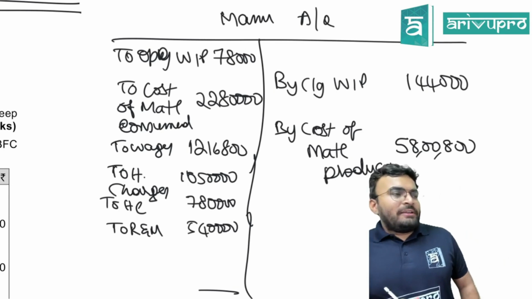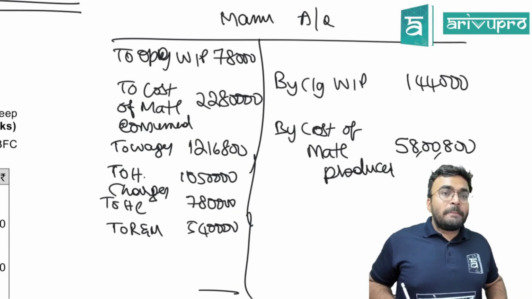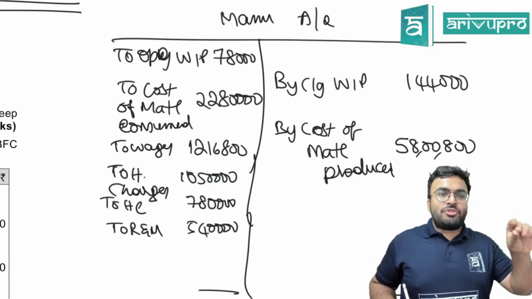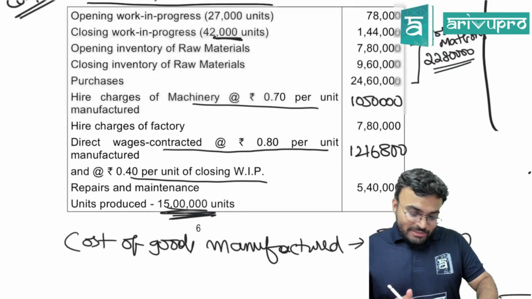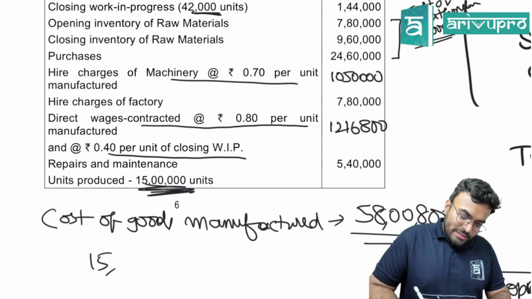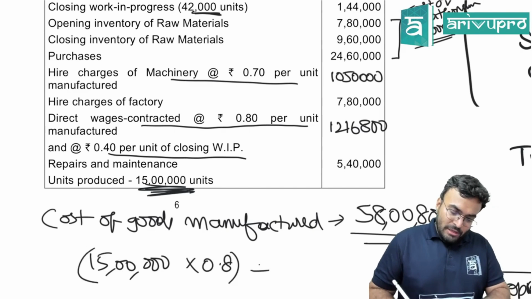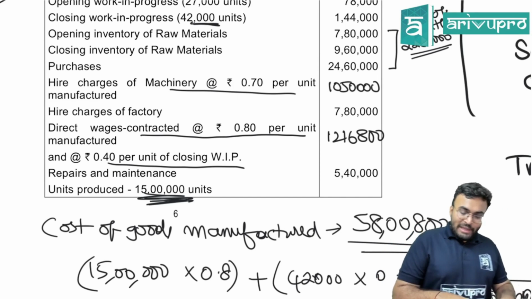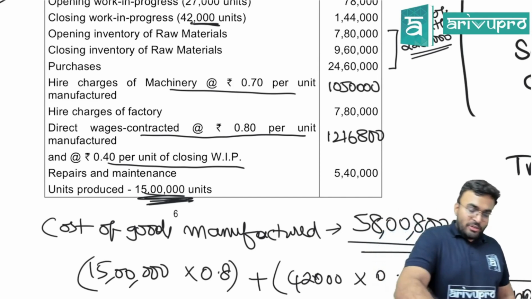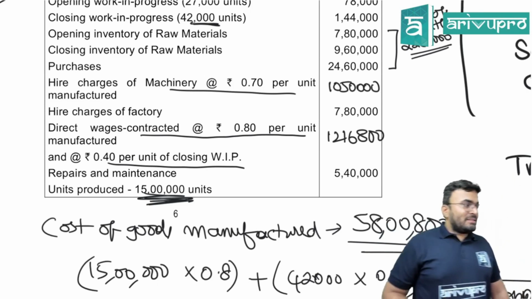Yes, can we go further? Wages, how? 5-mark question. Wages you are asking, how did I get? Wages, 15 lakh units into 0.8 plus 42,000 units into 0.4. That is 12 lakhs plus 16,800, which is 12,16,800.